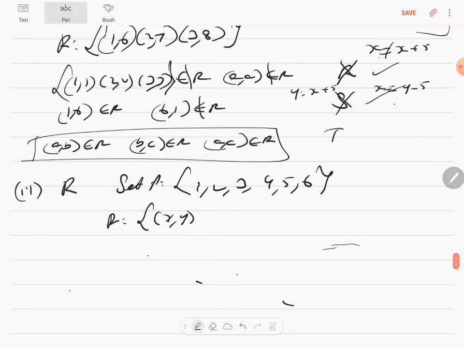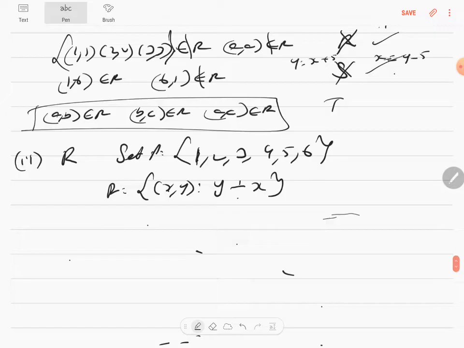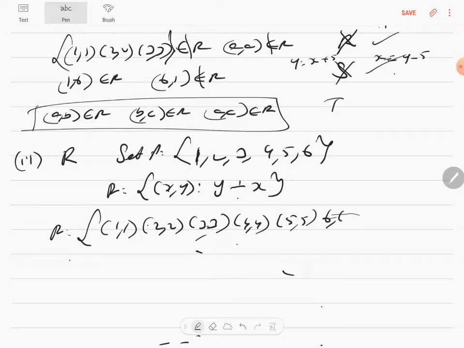The set builder form is: y is divisible by x. That is, the second term can be divided by the first term. So each number can be divided by itself. Therefore in the roster form you can write (1,1), (2,2), (3,3), (4,4), (5,5), (6,6). Each and every element of the set A is there, so it's reflexive. When you write itself, it's reflexive.